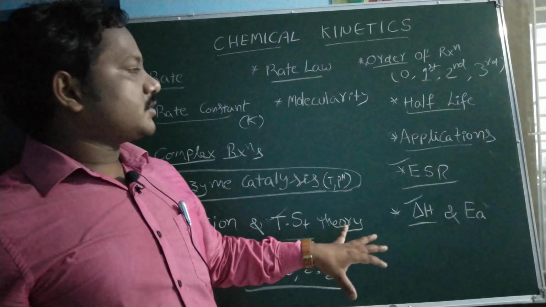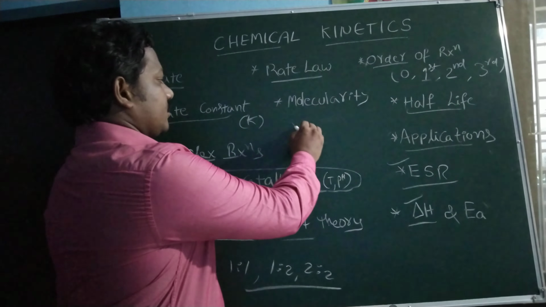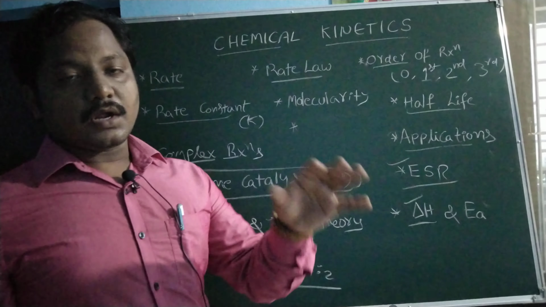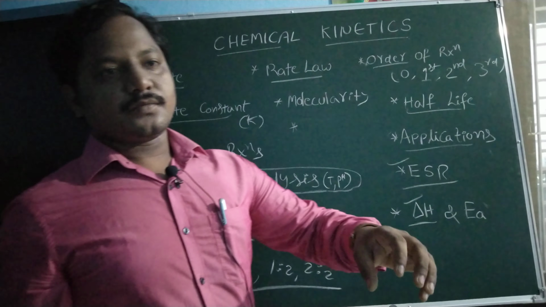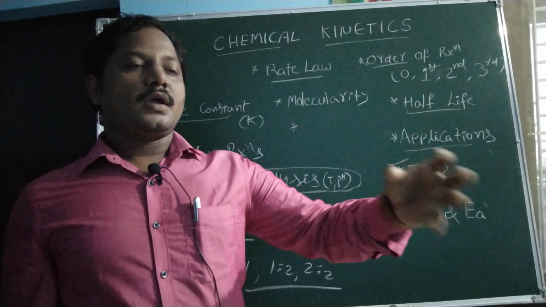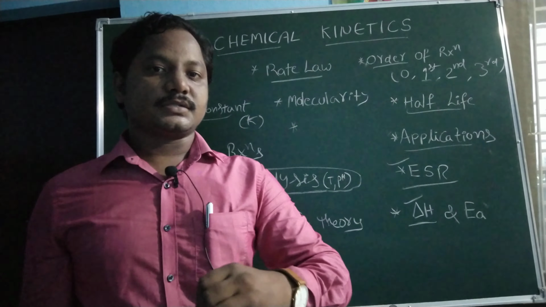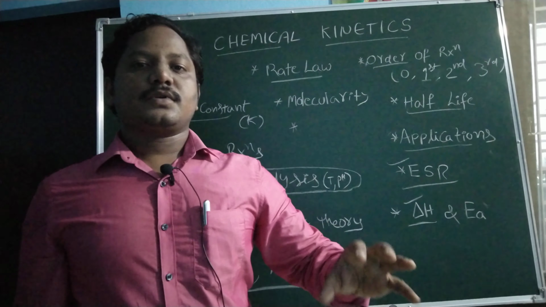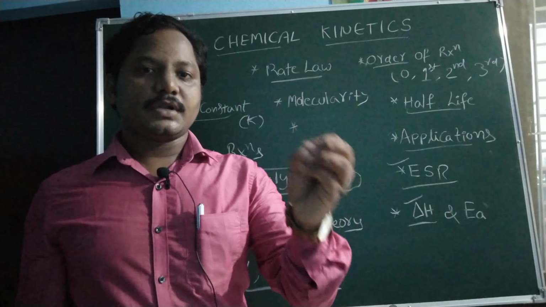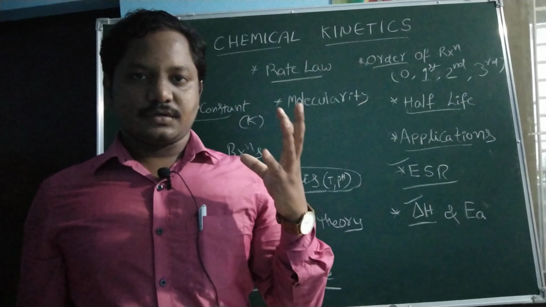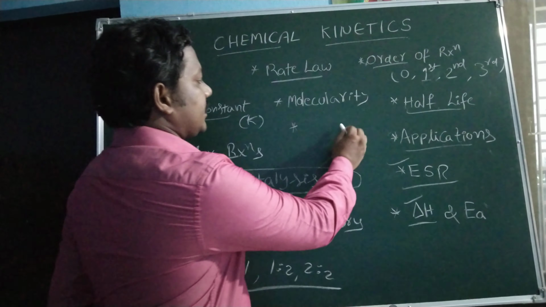And not only these topics, we have to know diffusion. How the rate of the reaction is controlled by diffusion. For example, you can look at atom recombination, electron transfer reactions, or proton transfer reactions. These are the examples for diffusion. Okay, then dielectric constant.